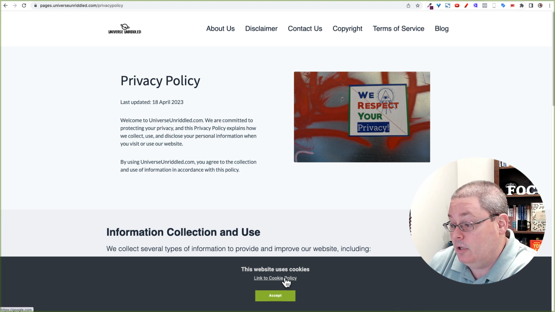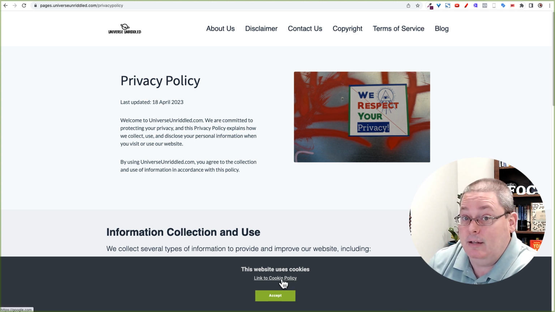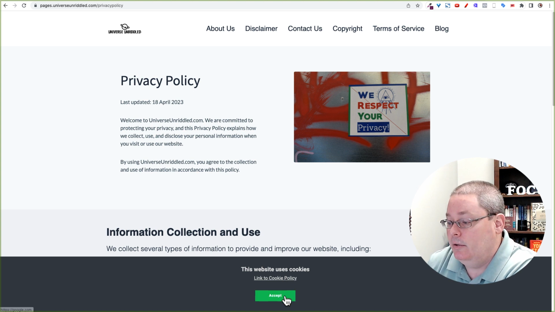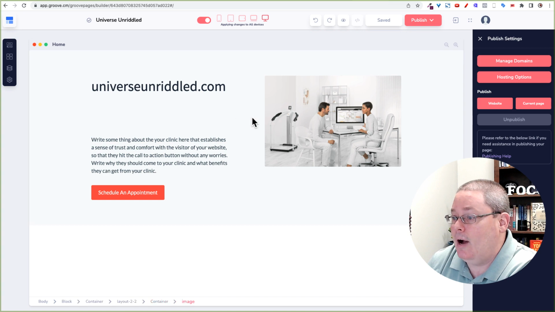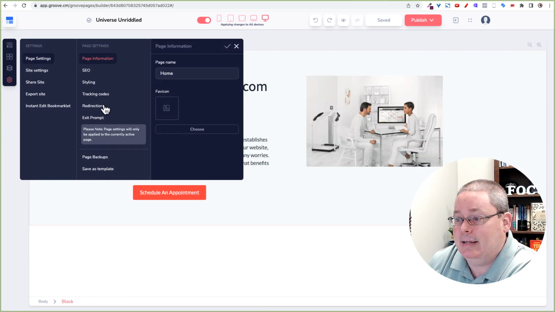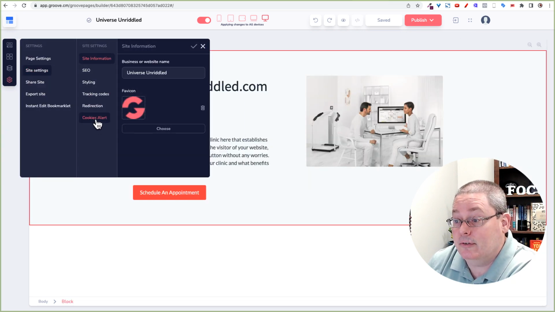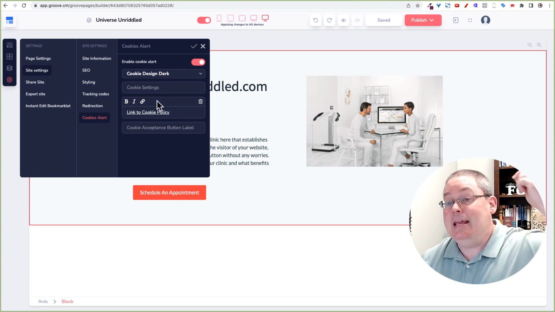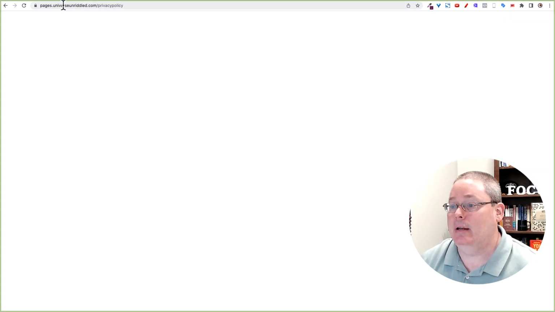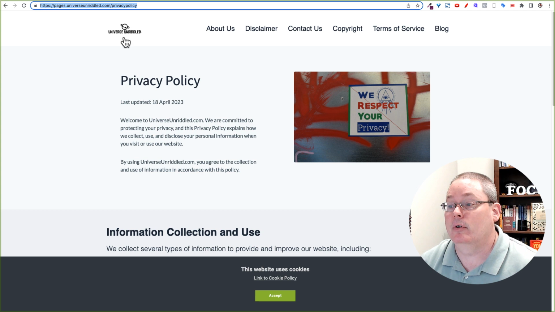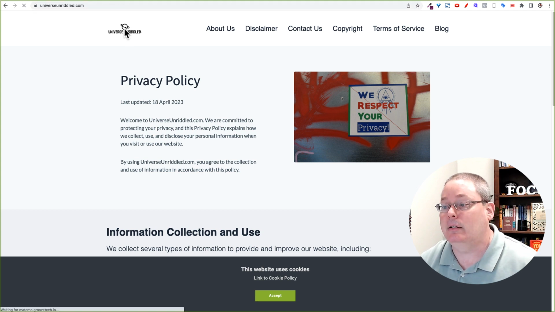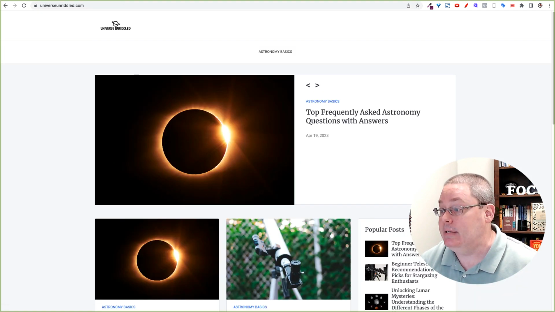This website uses cookies, link to cookie policy. And then that would be the link to your policy page. Then they could accept it. And also, if they didn't accept, I would think it would be nice if there was a button here they could just not accept or close. But I'm not sure how much you can modify that. Again, this is just for the pages that you created. So again, this is pages.universeunriddled.com. So if you go back to the blog, you're going to notice that we don't have that.